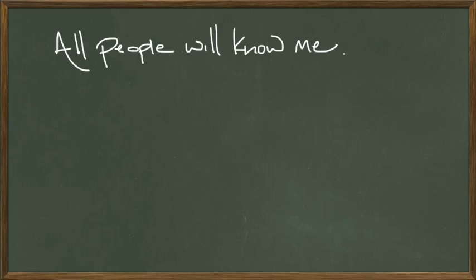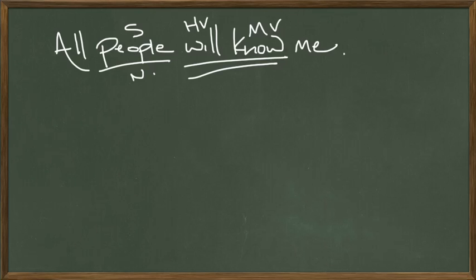Look at this sentence: all people will know me. The subject of the sentence is people, that's important. It's in the nominative case. What are they going to do? They will know. Know is the main verb, will is a helping verb, and will know makes this verb future tense. And what will they know? They will know me. Me receives the action, is the direct object, and goes into the accusative case.